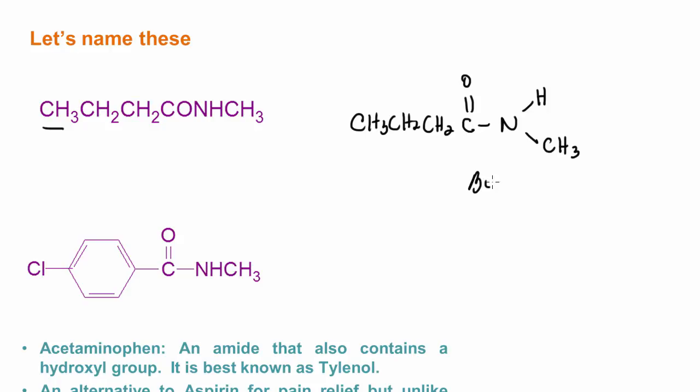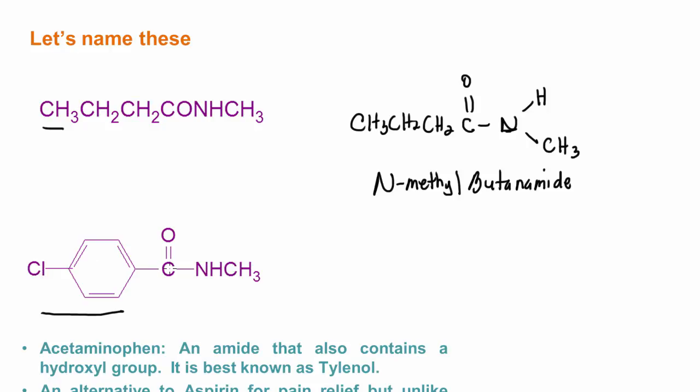So we would call this butanamide. Okay, and then we have a methyl group here on the nitrogen, so this is a monosubstituted amide, so this would be N-methylbutanamide.